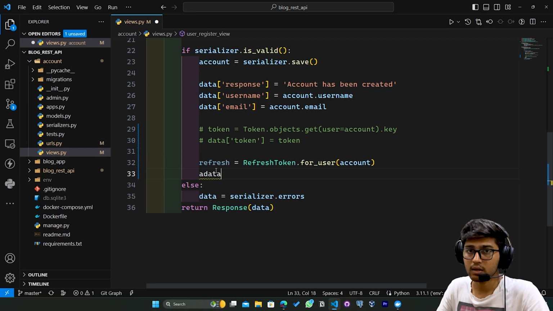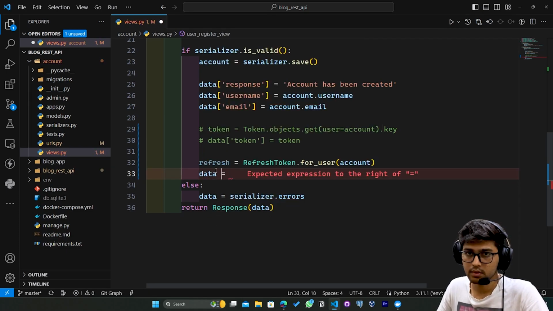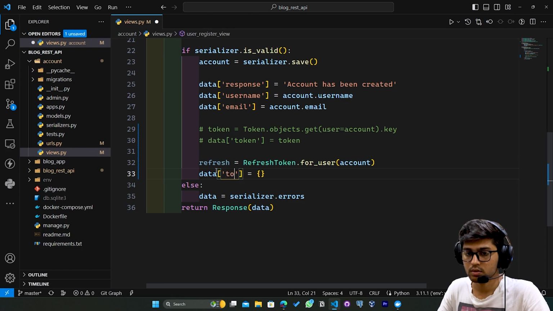So I'll say data equals a dictionary, but here I need to give the variable name, which is token.